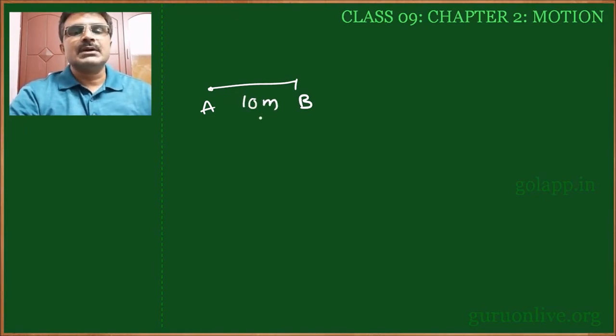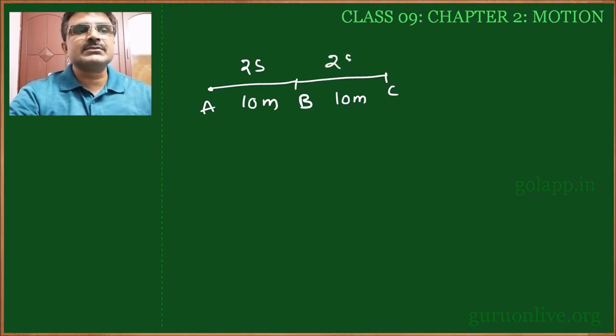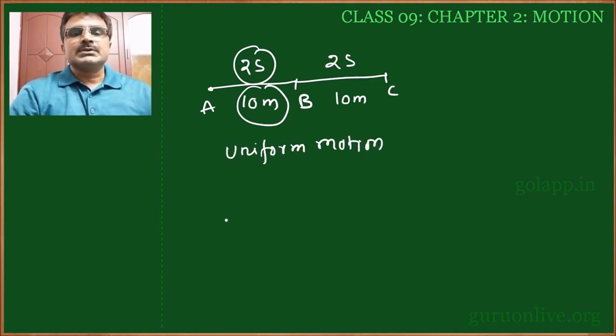For example, a car is moving between points A and B, whose distance is 10 meters, and it is taking 2 seconds to travel that distance. And again it is moving from B to C, which is also 10 meters away from B, and the car is taking 2 seconds for that. So in such case, the car is traveling equal distances in equal intervals. Such type of motion is called uniform motion. In this chapter you will get full information about it.